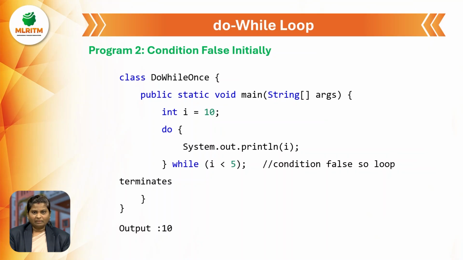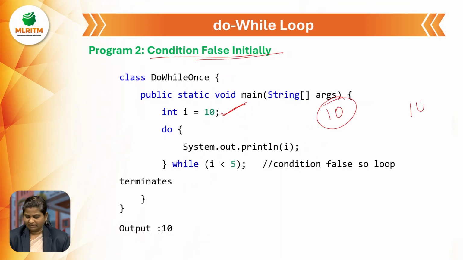If initially the condition is false, it means that in the first iteration only, if the condition is false, we will get the output as this. This is what the program is regarding. Initially I initialize the variable I with the value 10. The value will be printed as 10, and then the condition while I less than 5.